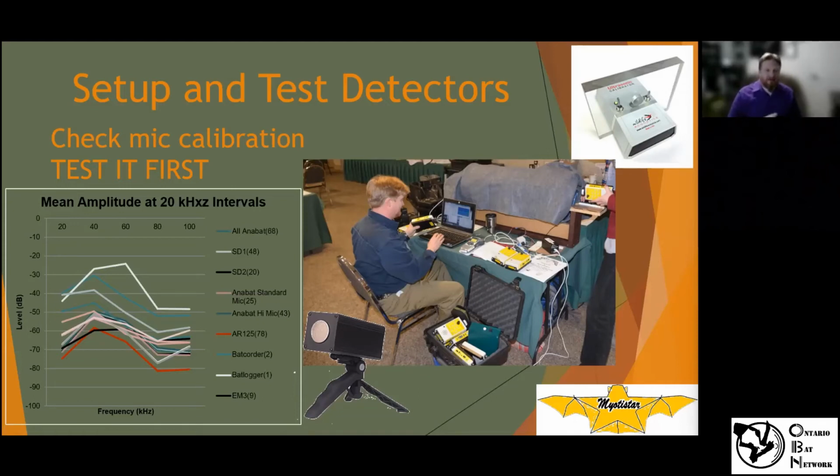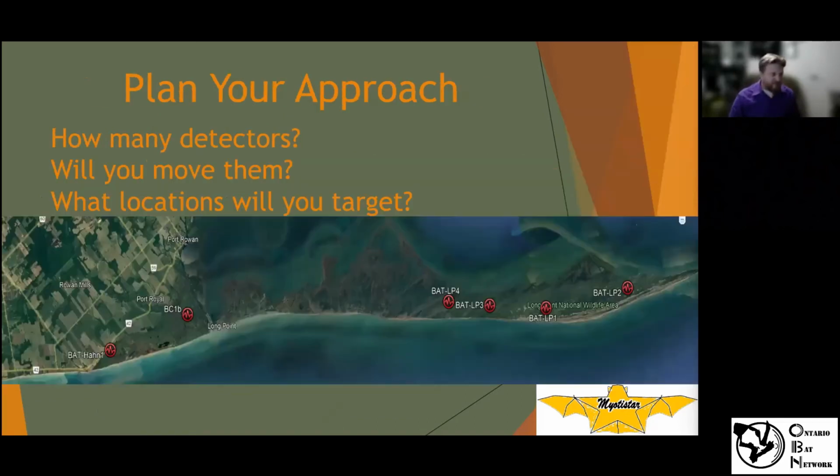There are other sound generators you can use. I use the AT100 that can tell you, across the spectrum, what sort of sound is being heard by the detectors. So you need to think about these things to make sure your equipment's working properly before you go in the field. I do this detailed calibration once a year, and then when I'm in the field, you may want to listen just to make sure that you're getting the right sound.